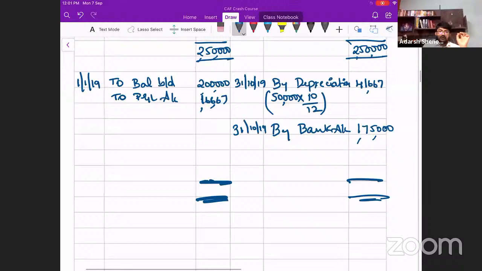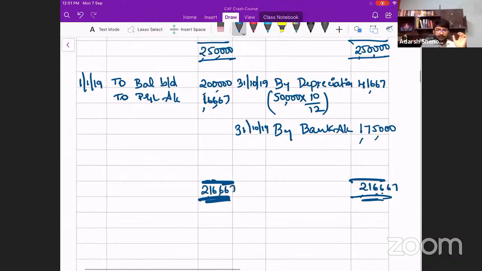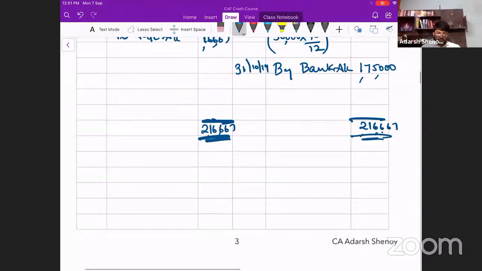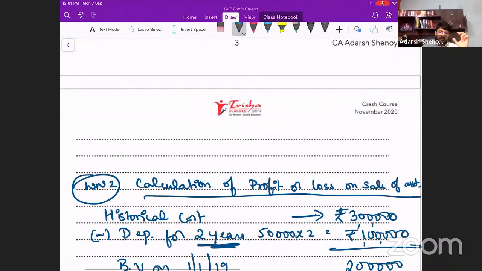How much is the total? 2,16,667 is the total. So you can directly calculate it. But in our exams, don't expect such a simple problem. That is why I did that working note. This was just for a quick conceptual brush up. Now can we go to question number 2?